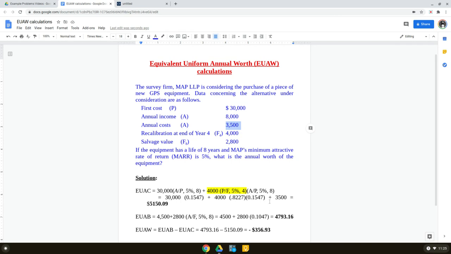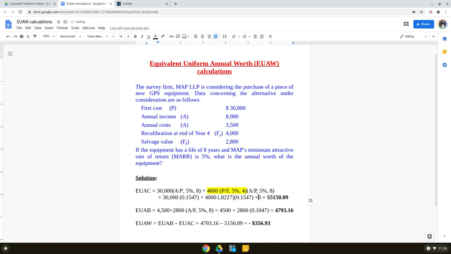Instead of putting 3500 here and then putting 8000 here, I took the difference and put 4500 here, which is the net benefit.